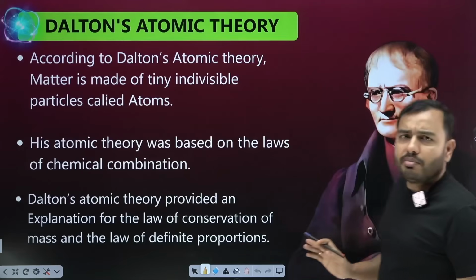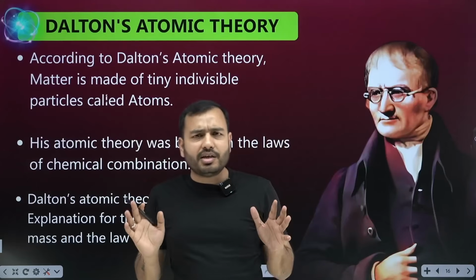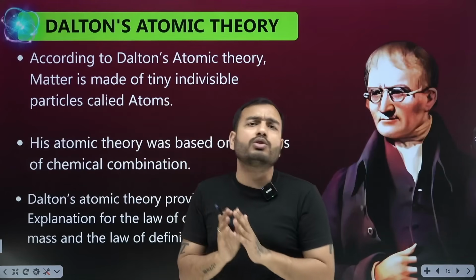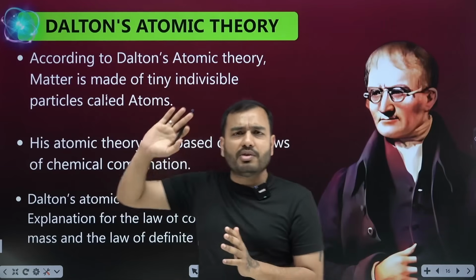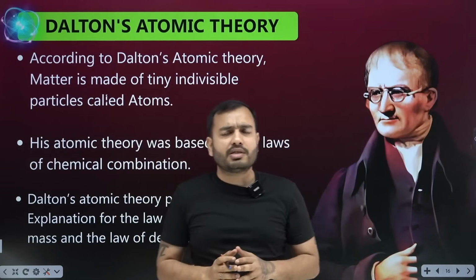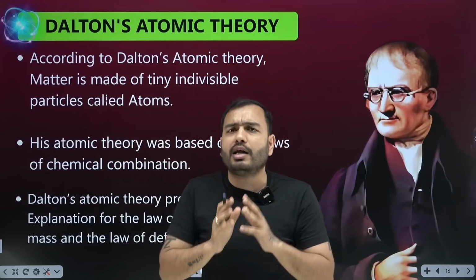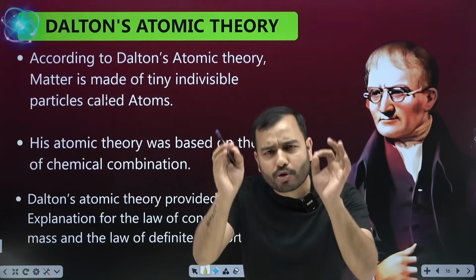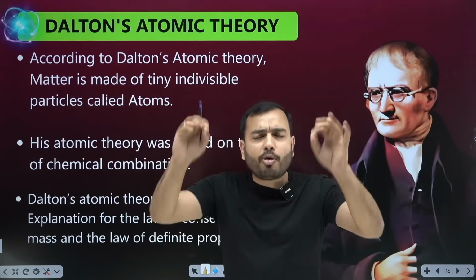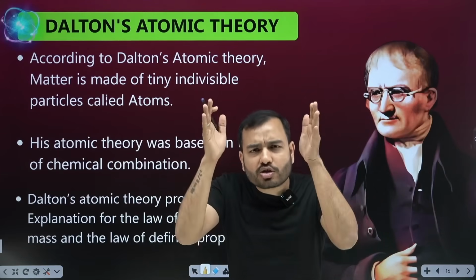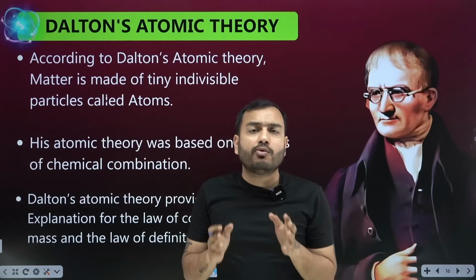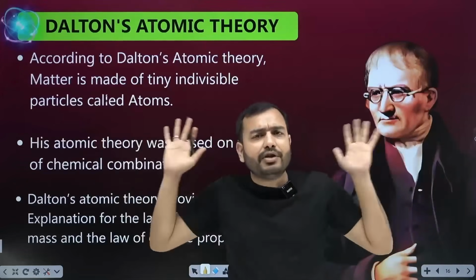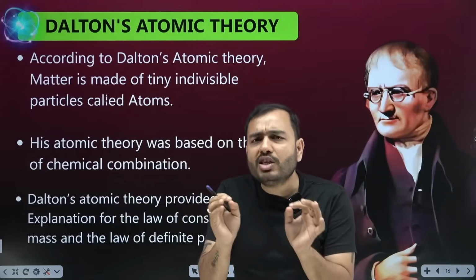Bhai, until now we have studied the basic things about the atom. The discovery of the atom, who did it? Maharshi Kanad Sahab did it. He explained that there are Parmanu. Then after that, the idea also came in Greece. Democritus and his guru Leucippus also gave the same thing: the indivisible particle is the atom. But for the first time in the world, the one who properly gave a theory of the atom, created some points, and explained the atom in a structured way, is John Dalton Sahab. The first universally accepted theory, everyone accepted that theory. Whose was it? John Dalton's.